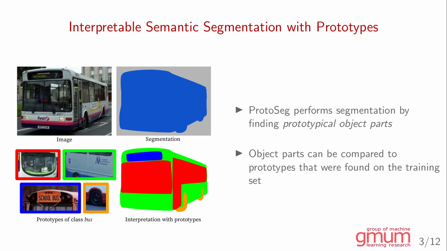We introduced ProtoSeg, a model that performs segmentation by finding prototypical object parts. Object parts can be compared to prototypes that were found on the training set. For example, a bus can be represented as its parts, such as windows, tires, or doors.